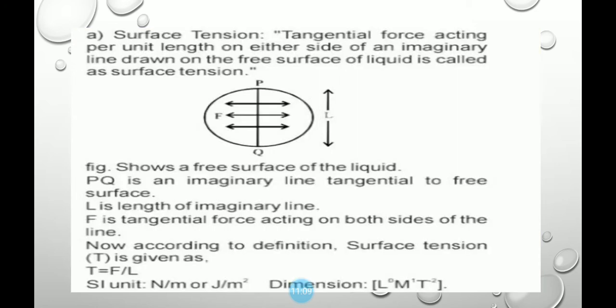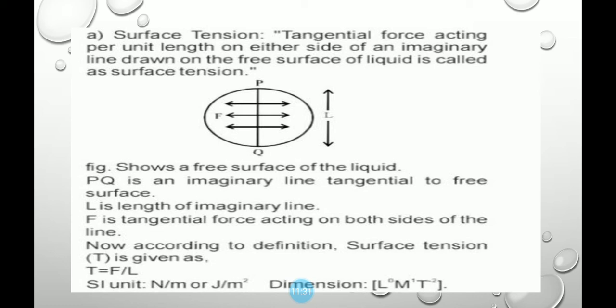Then next here we have to see the definition and dimensions of surface tension. The definition of surface tension: the tangential force acting per unit length on either side of an imaginary line drawn on the free surface of liquid is called surface tension.